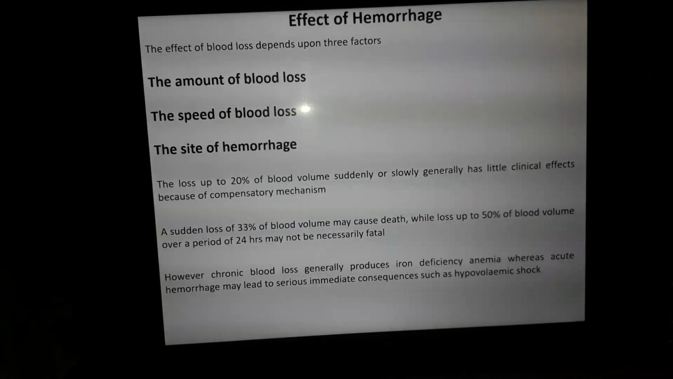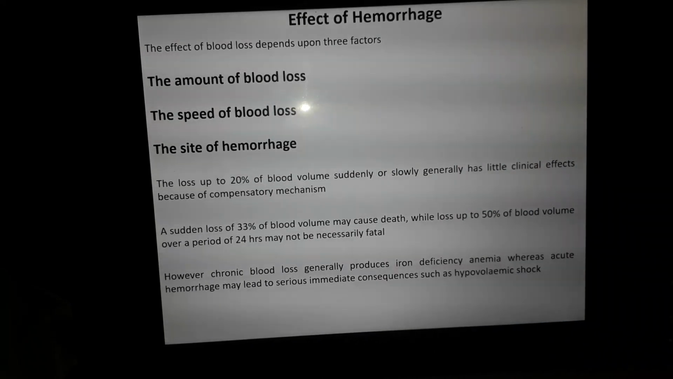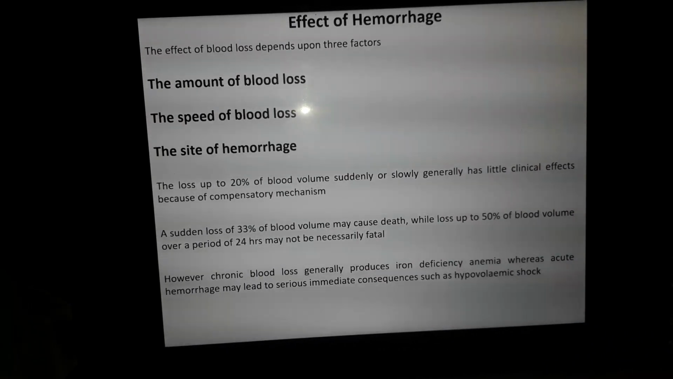So this completes the chapter, the topic of hemorrhage. In the next class, I will teach you shock.